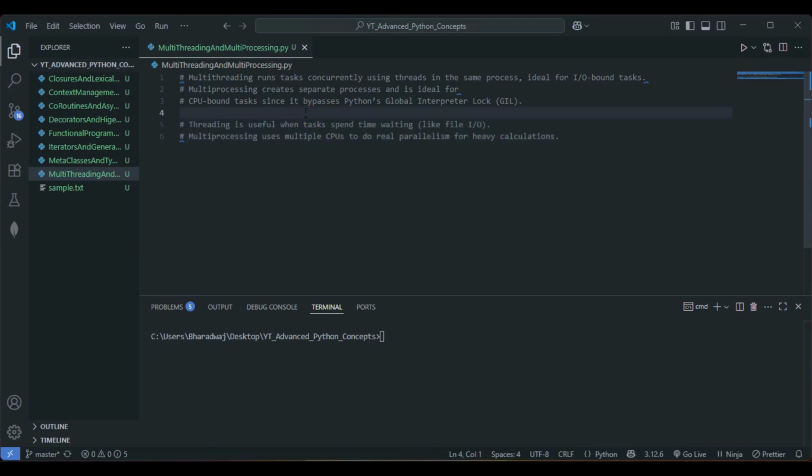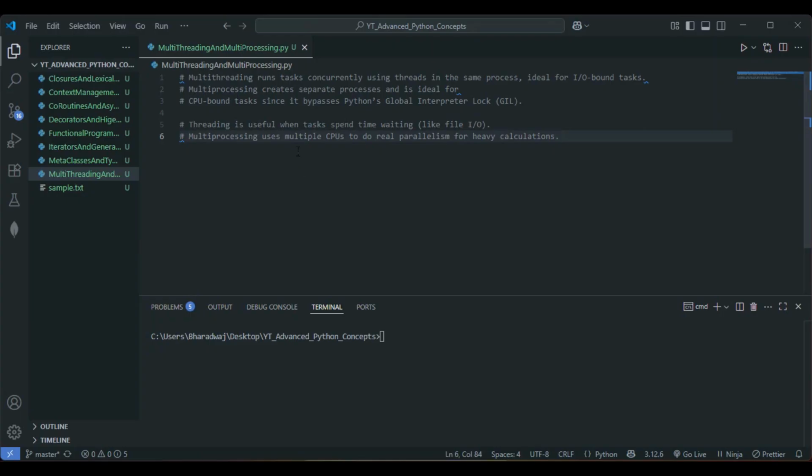So what does multi-threading do here? Multi-threading runs tasks concurrently using threads in the same process, ideal for input output bound tasks. So what does multi-processing do? Multi-processing creates separate processes and it is ideal for CPU bound tasks since it bypasses Python's global interpreter lock, GIL.